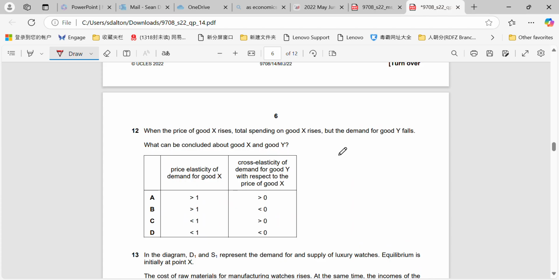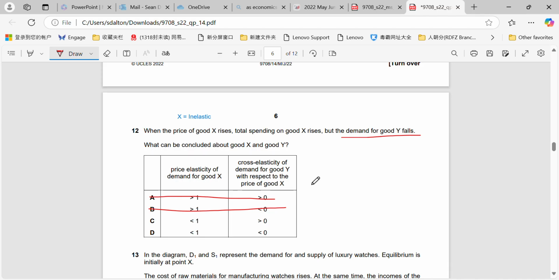Question 12. Price of good X rises, total spending on good X rises. So what does that tell us? That tells us that X must be inelastic, because price goes up and total revenue goes up. So therefore we can straight away get rid of A and get rid of B here. Price up, total spending rises. Demand for good Y falls.